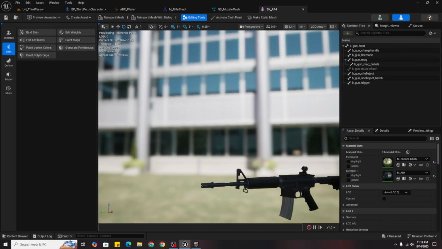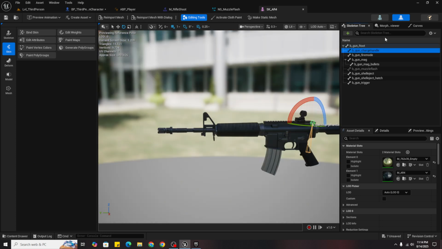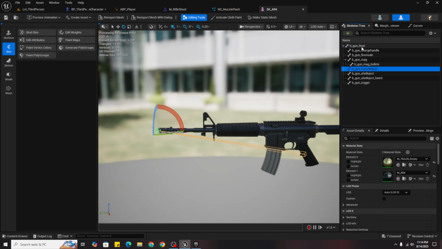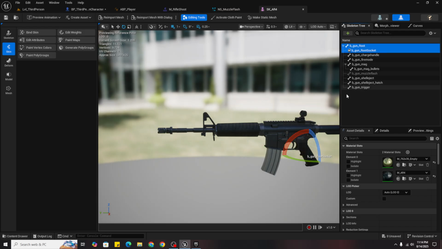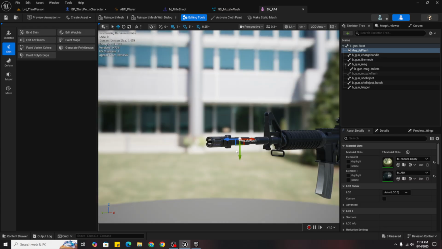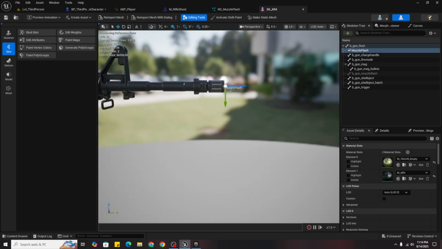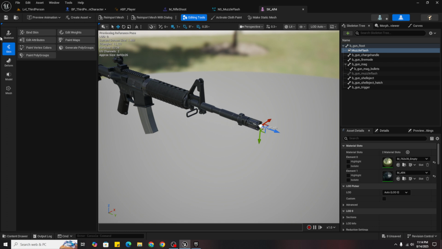Now here we can see everything. So just right click, add socket, name it muzzle flash, bring it forward, just here, and center it from everywhere, and then just F2 and copy the name.